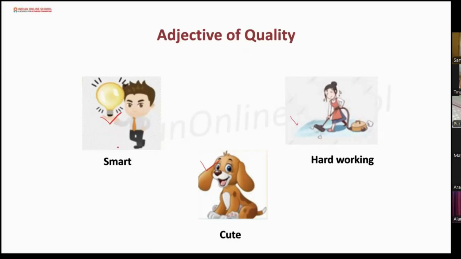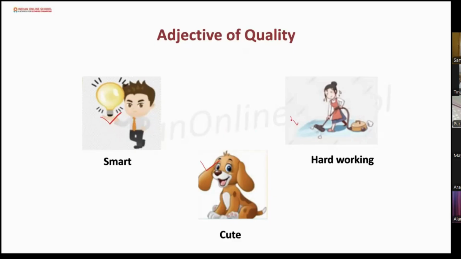Smart. Very good. The next one is, this is a cute dog. Now, David Prateep, can you give me the answer? This is a cute dog. Which one is the adjective of quality here? Cute. Very good, David. Thank you. Okay.